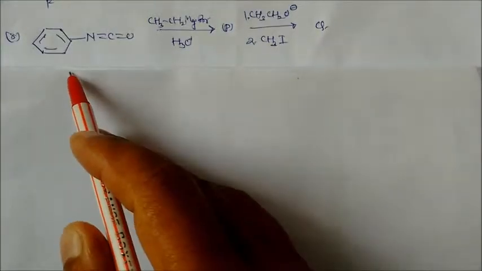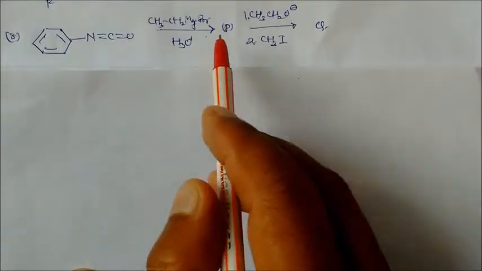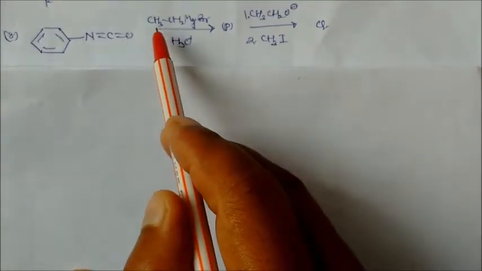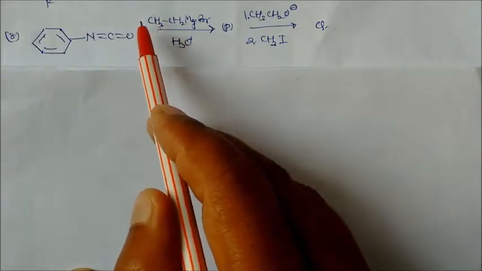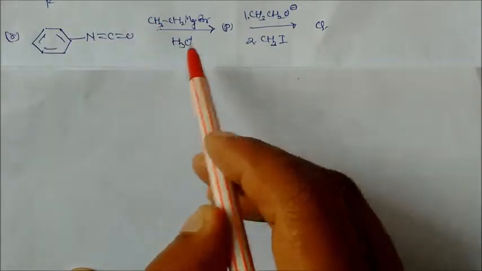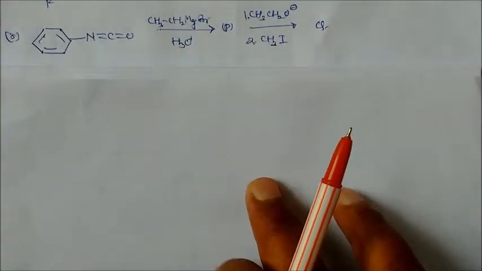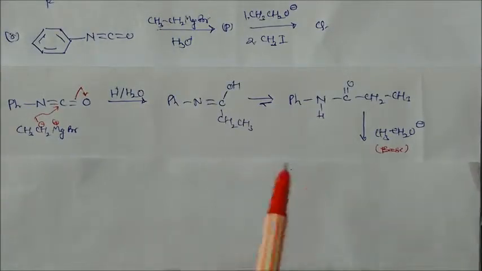So this is a reactant. We have to find the P and Q, and this is CH3CH2MgBr in acidic hydrolysis. So definitely this will attack on this carbon. So let us see how this mechanism takes place. So this is the proper mechanism.